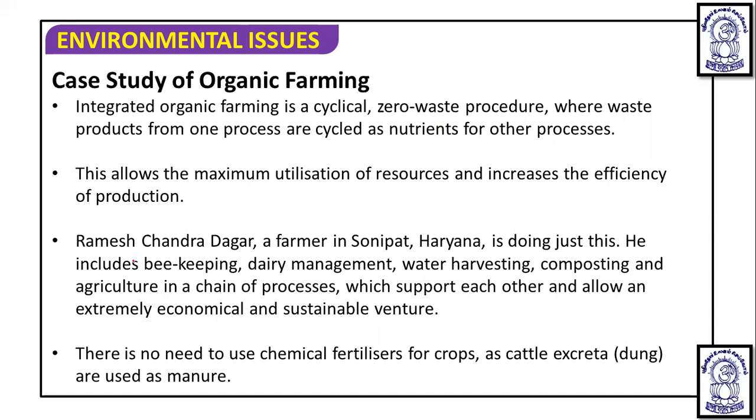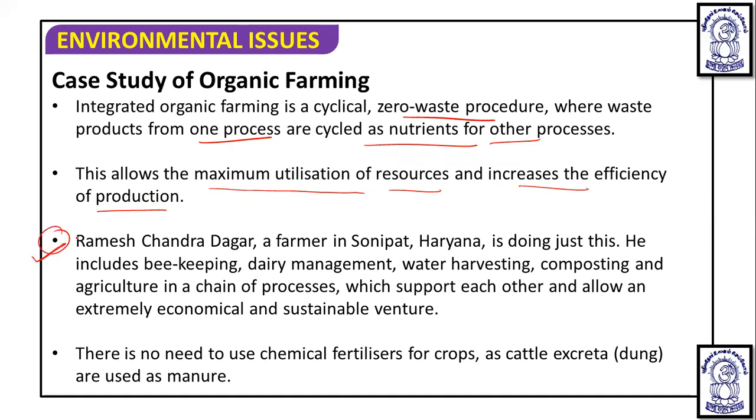Now we are going to discuss one important case study of organic farming. It is known that integrated organic farming is a cyclical, zero waste process, where waste products from one process are cycled as nutrients to another process. Multiple processes are connected with each other. This allows maximum utilization of resources and increases the efficiency of production, because the wastes are less.